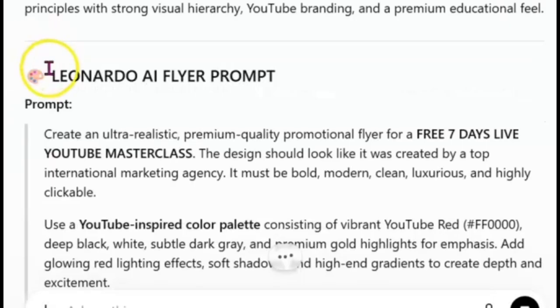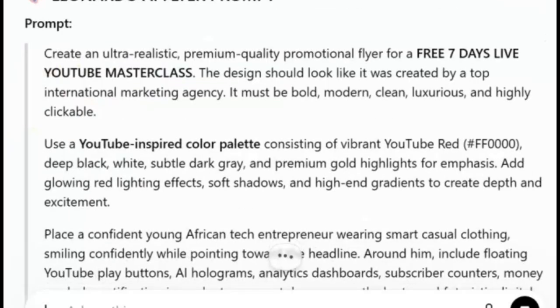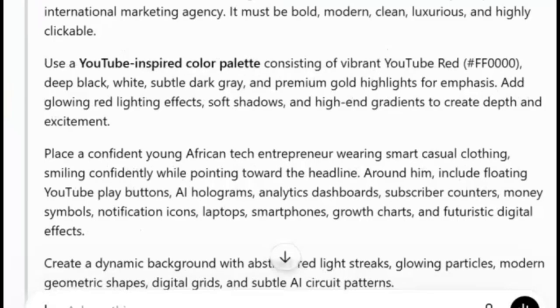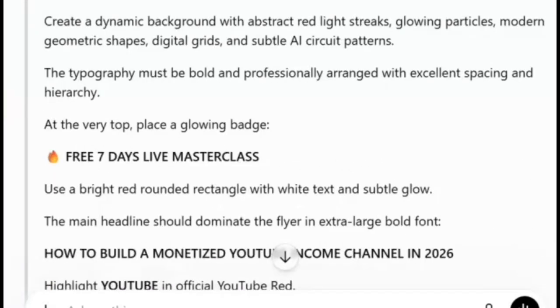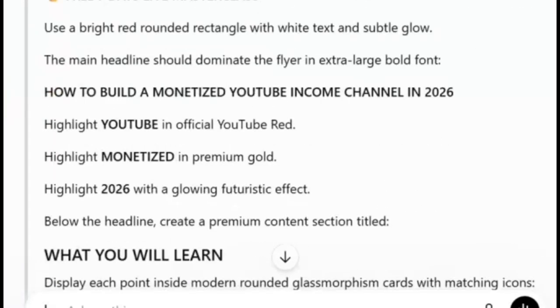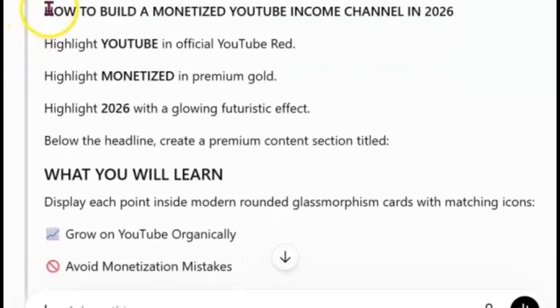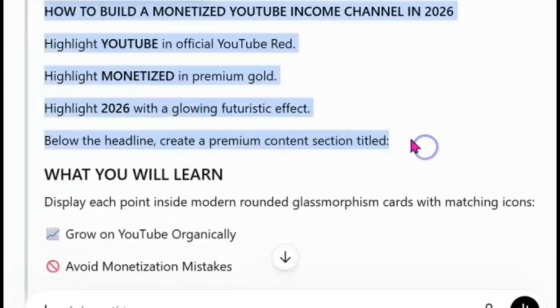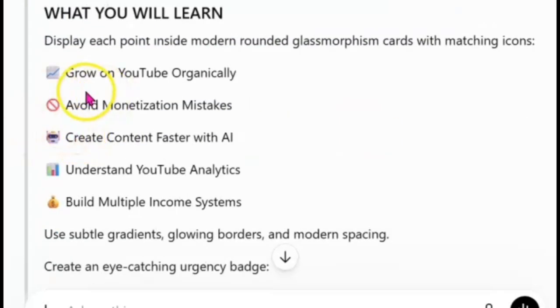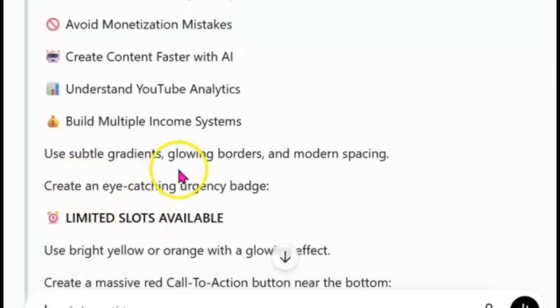Now here it said Leonardo AI flyer prompt. I guess the way I wrote the prompt, I didn't involve Leonardo AI in what I gave to ChatGPT. So what it's trying to say is that Leonardo AI is the best app to use, but for this tutorial, we are not using Leonardo AI. We are using Arena.ai. Now you are going to make sure that the prompts that ChatGPT gives you, what you are seeing now, this is the way you arrange everything for us.